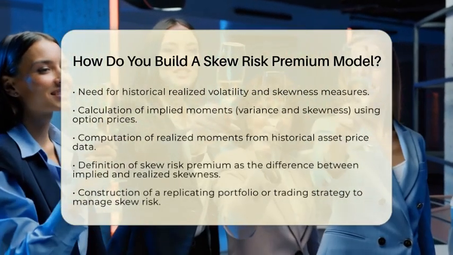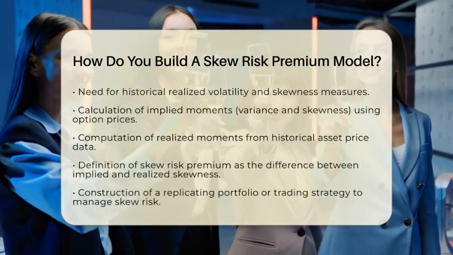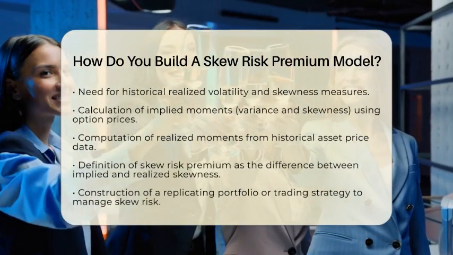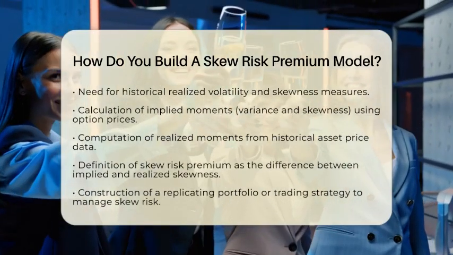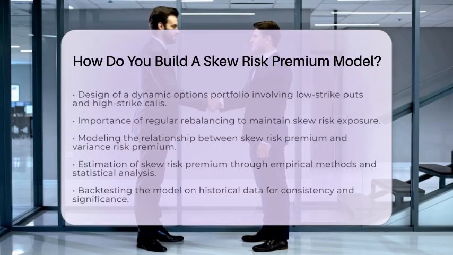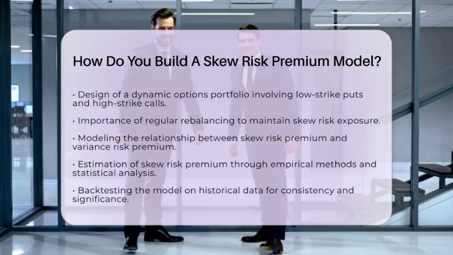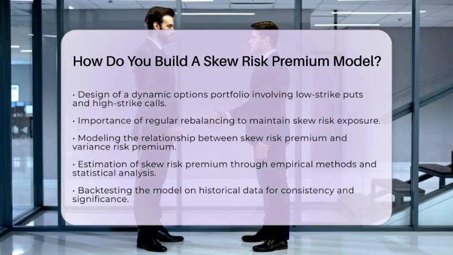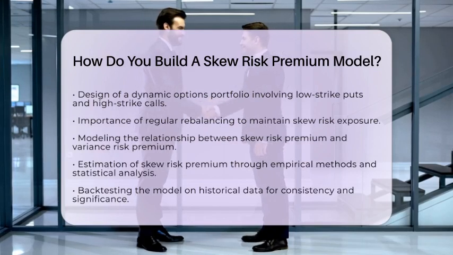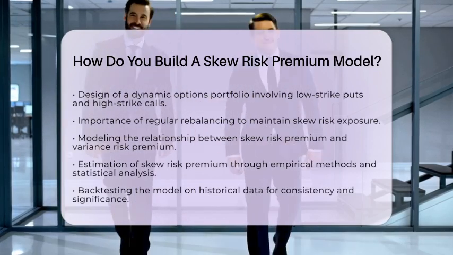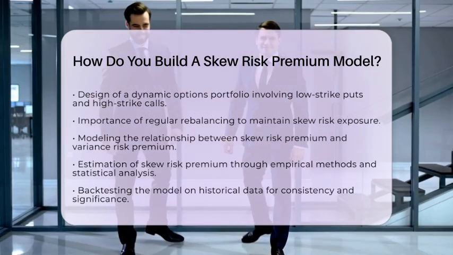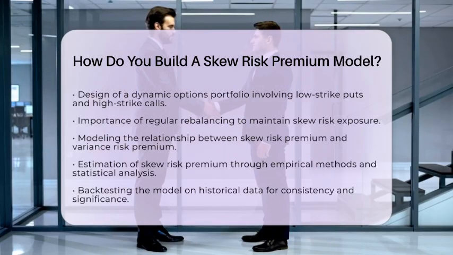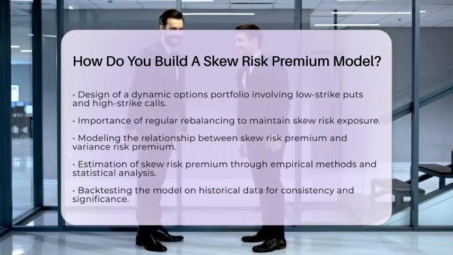After that, you can construct a replicating portfolio or trading strategy. Design a dynamic options portfolio that replicates exposure to skew risk. This could involve buying low-strike puts and selling high-strike calls. Make sure to rebalance this portfolio regularly to maintain consistent exposure to skew risk while hedging out other risks like variance risk. It is also important to model the relationship between skew and variance risk.